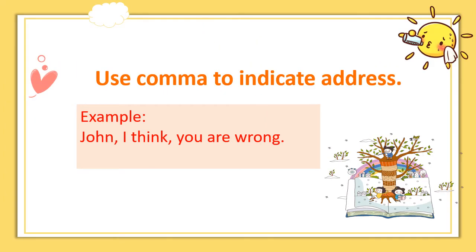Next, we use a comma to indicate address. When a speaker in a sentence names the person to whom he is speaking, this addressing of his audience is called direct address. Let me give you an example. John, I think you are wrong. So after John, a comma is used. One more example. Jimmy, who spent the last 3 days fishing, is back on the job again. So after Jimmy, I will use a comma.